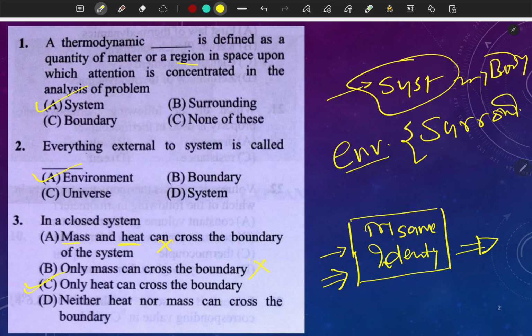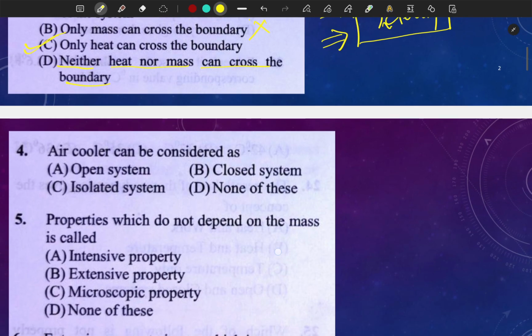Neither heat nor mass can cross the boundary. So this is for which system? This will be for an isolated system, correct? So answer is C part. Let's solve more questions.